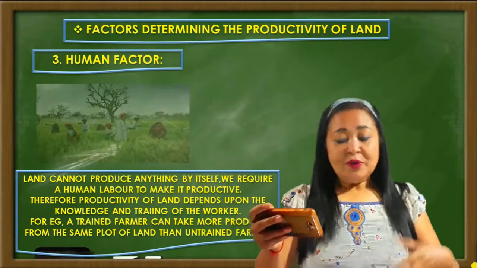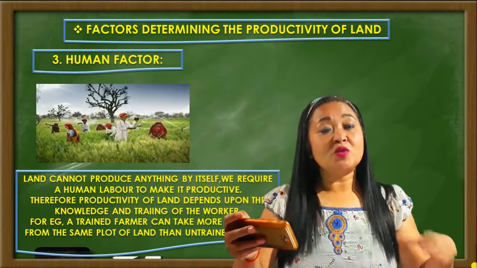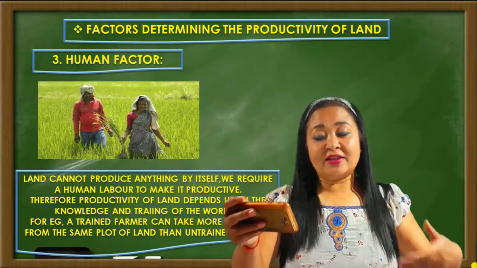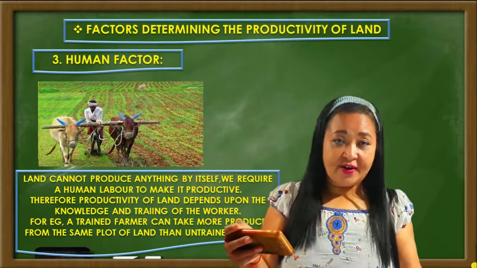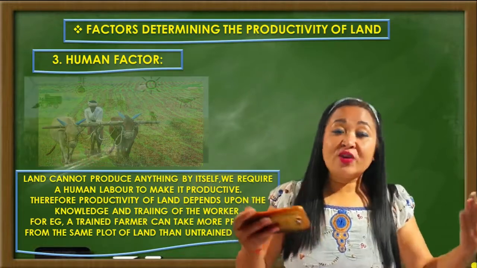You understood? Okay. So therefore, the productivity of the land also depends upon the knowledge and the training of the worker. Knowledge and the training of the worker. Like for example, a trained farmer.